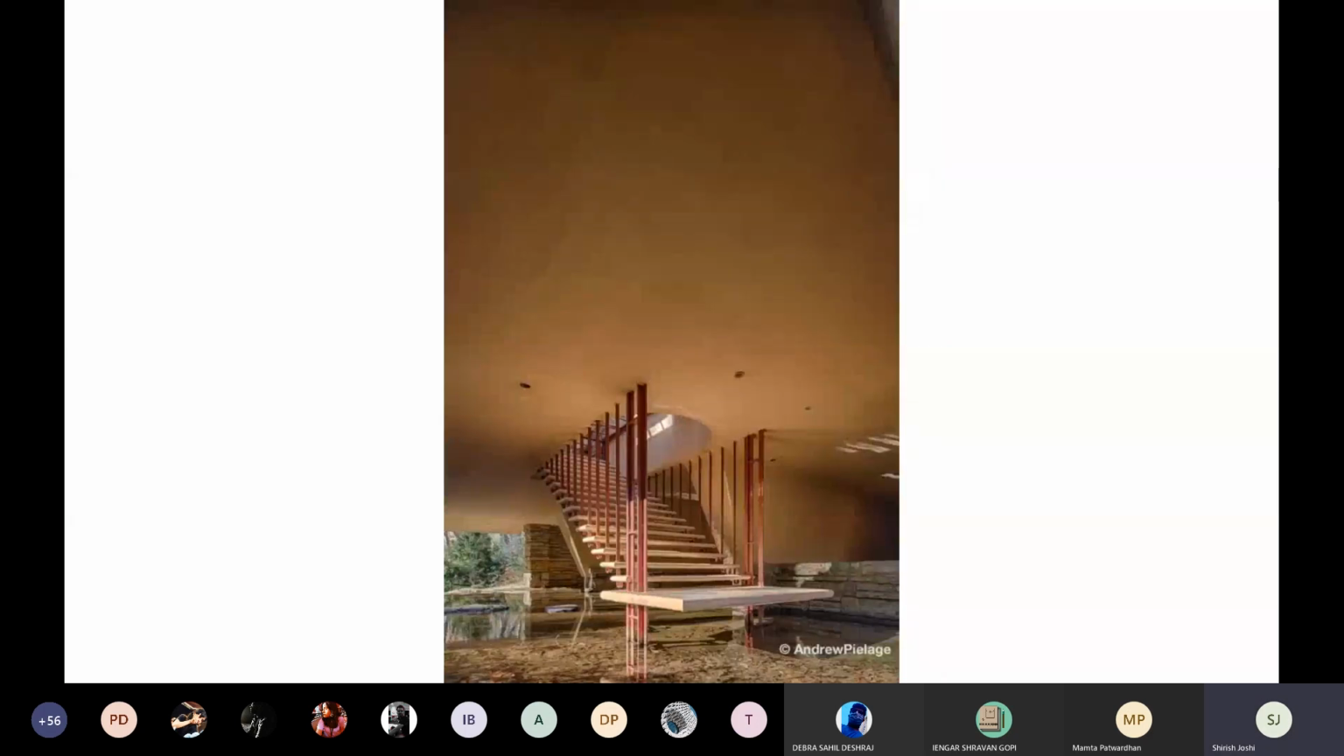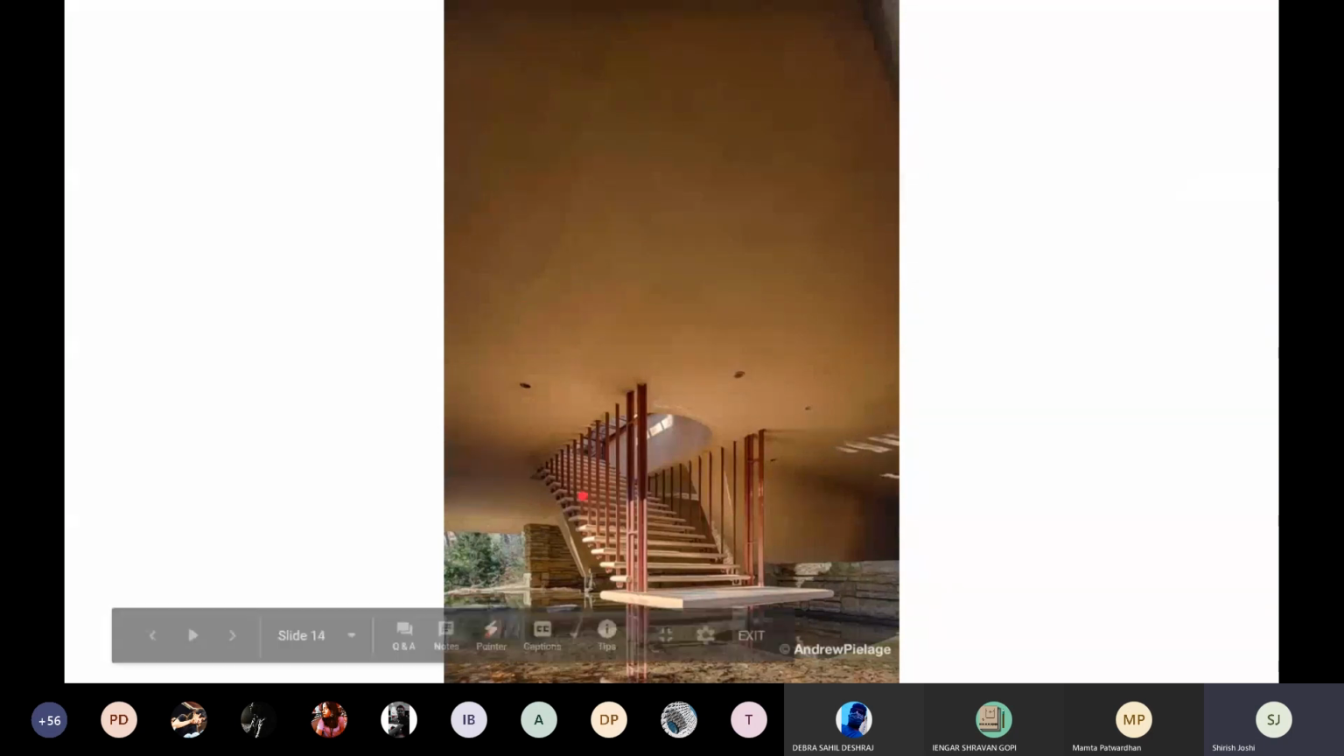Okay, but Frank Lloyd Wright uses similar hanging staircases even in Fallingwater. This is the staircase that goes down, and you have a huge base over here. You sit over here and dip your legs in water. That's the idea. But if you look at it carefully, the entire staircase, the steps are completely hung.